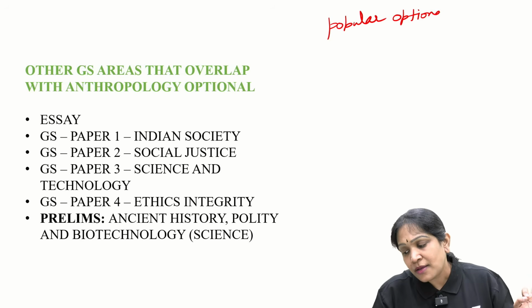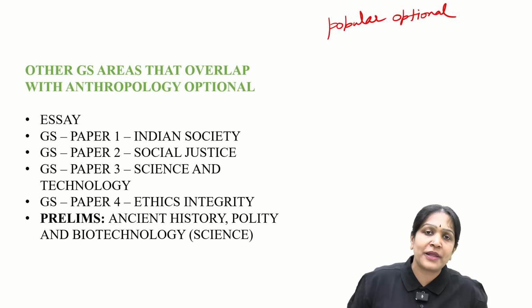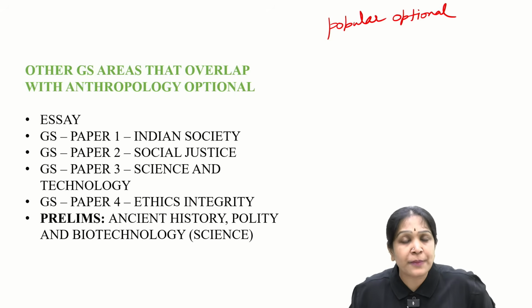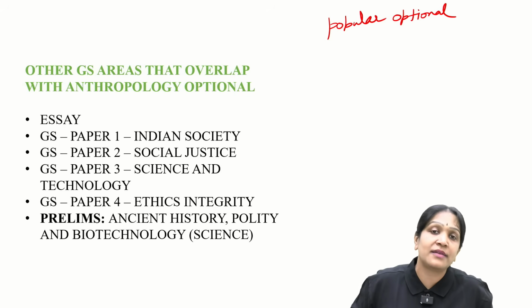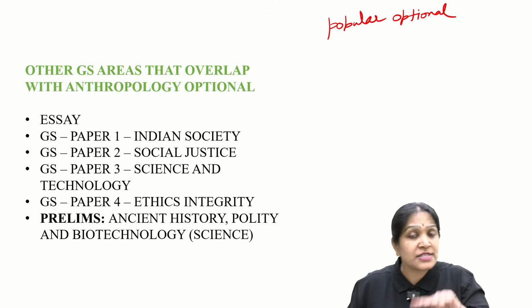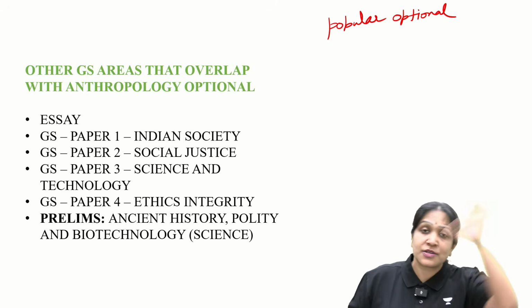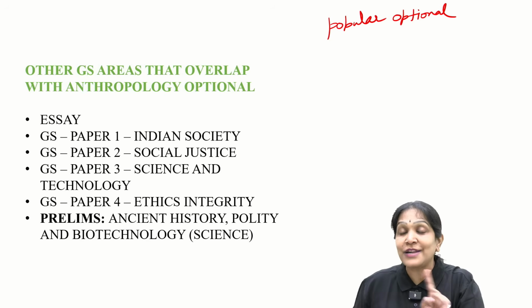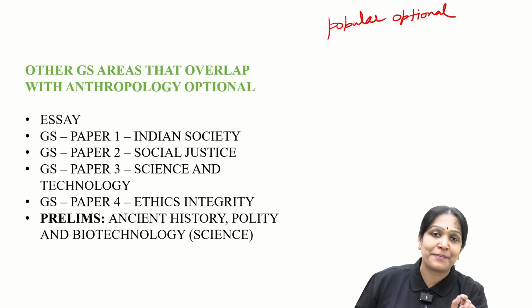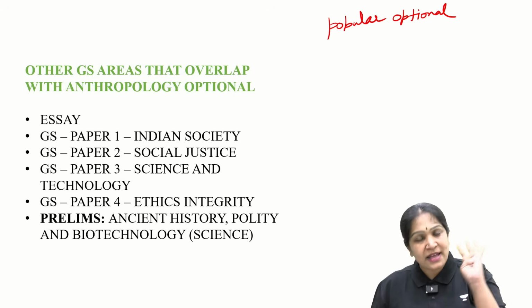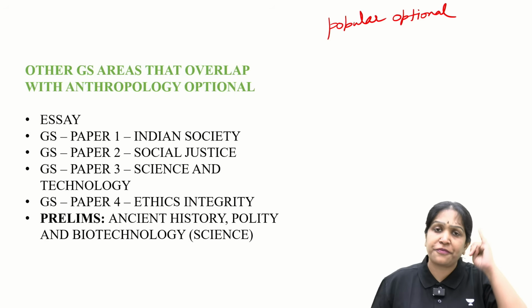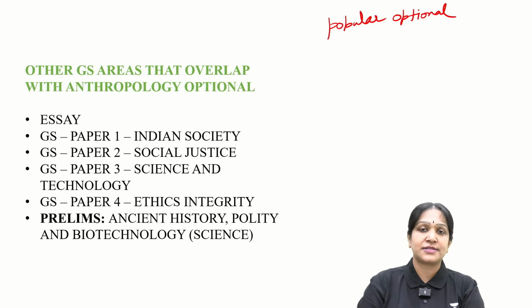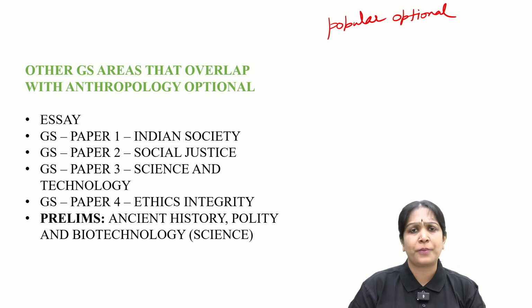For example, why is electrical engineering not a popular optional when there are so many engineers? Why is medical science not a popular optional when there are so many medical graduates? Why are botany and zoology not popular optionals, when there are so many people who have taken BiPC in their +1, +2? Because they do not overlap with GS papers. PSIR, public administration, history, geography, anthropology, all these optionals overlap with GS. That is the reason why they became popular optionals.